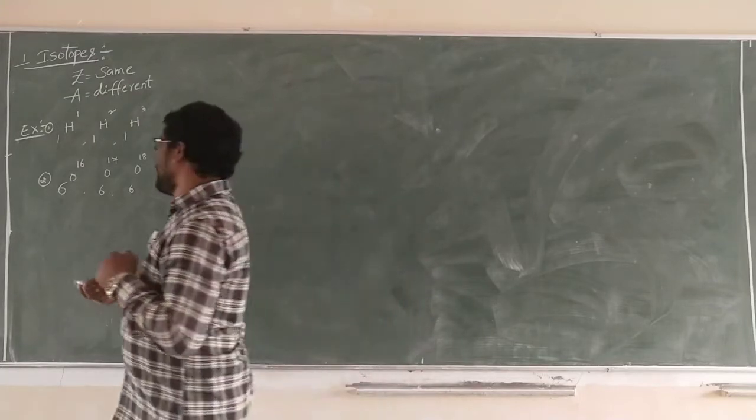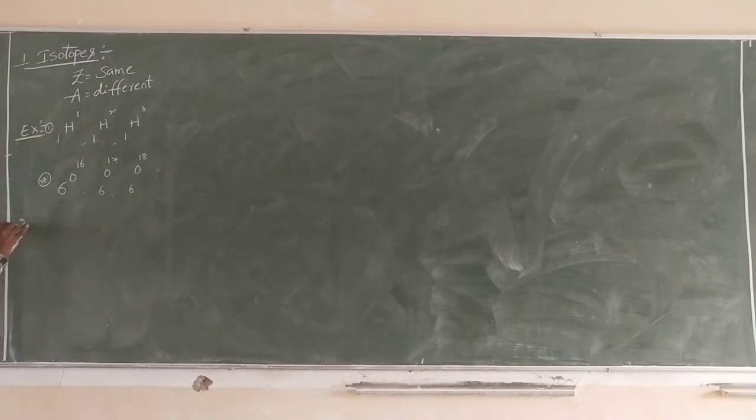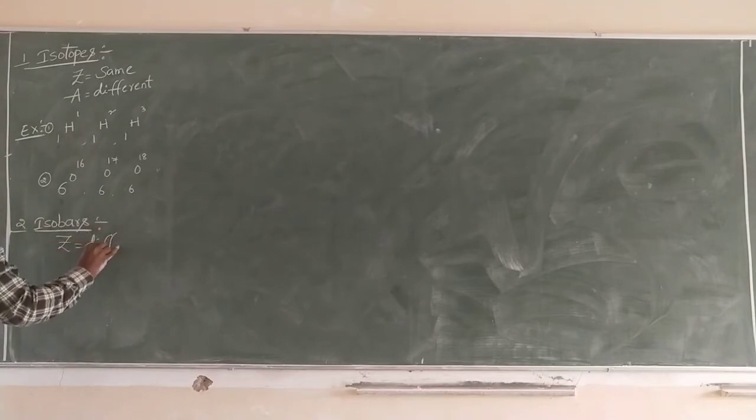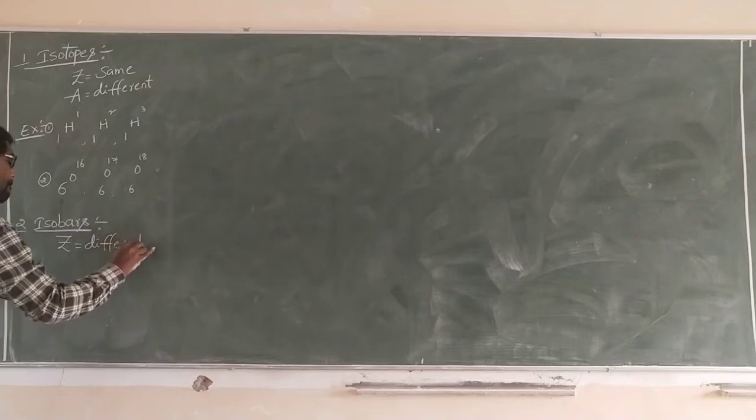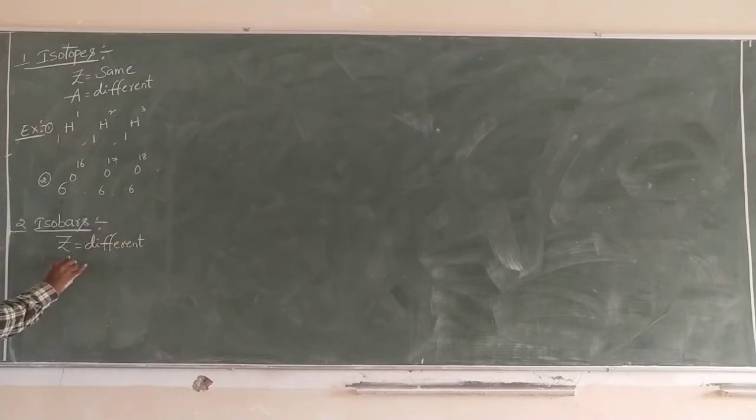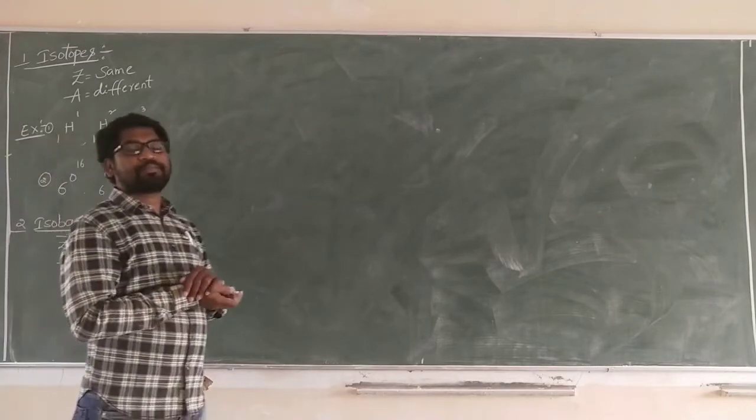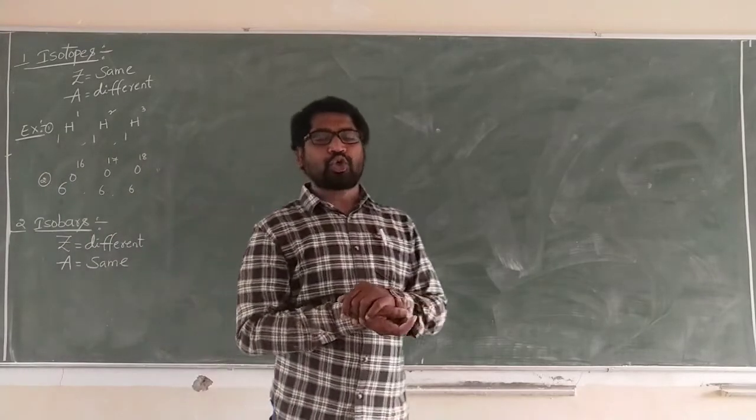Now next, isobars. Z different, A same. That is the reverse of isotopes.